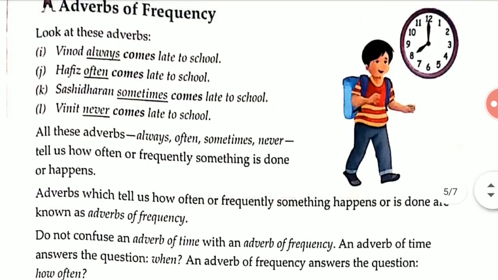Here it is given: always comes late, often comes late, sometimes comes late, never comes late. It is telling about the time frequency, that how many times he got late, whether he came late every day or he never came late. It is telling about what happened and how many times it happened.